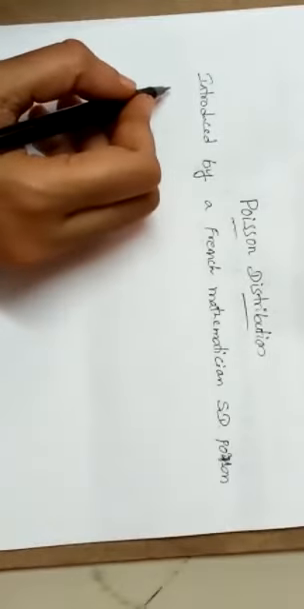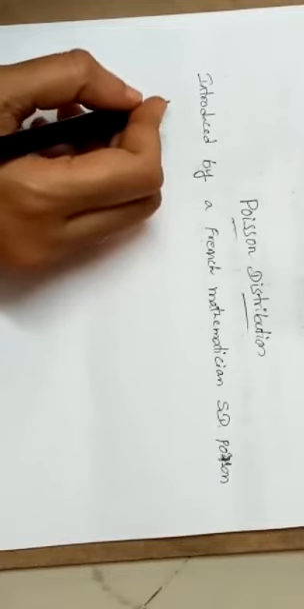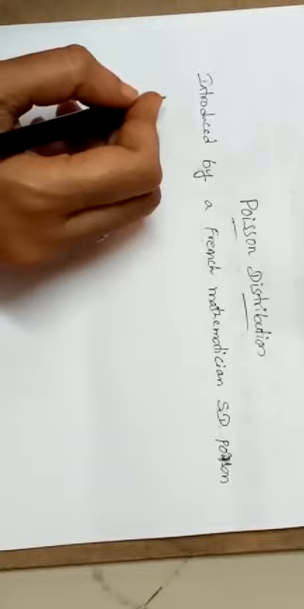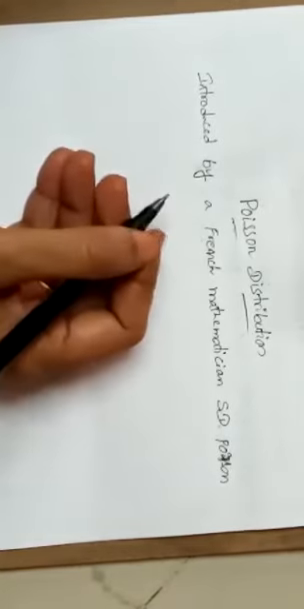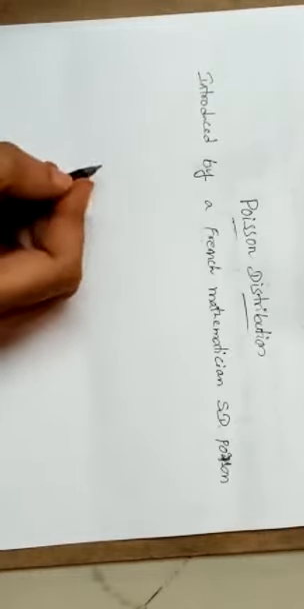Today I am going to explain about the Poisson probability distribution. This distribution was introduced by a French mathematician, S.D. Poisson. It was invented by Poisson as the distribution of rare events, that is, the events whose probability of occurrence is very small and the number of trials is large.